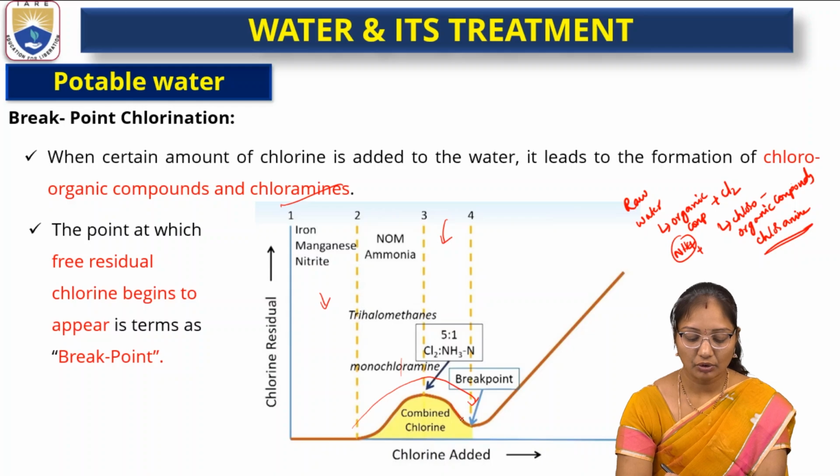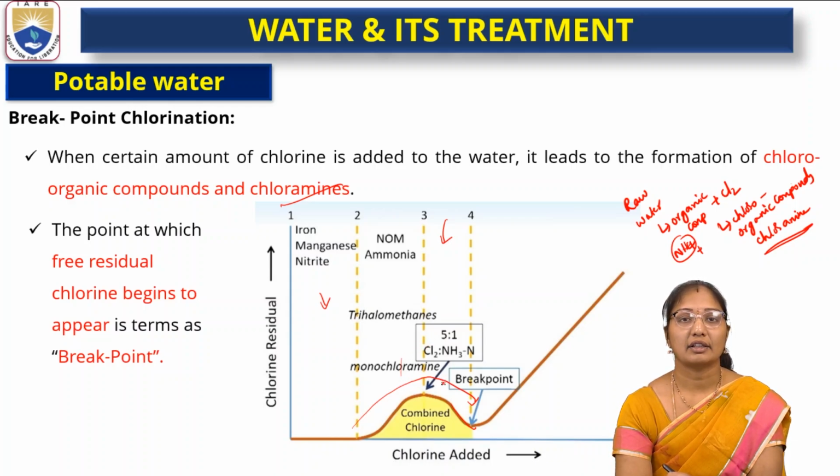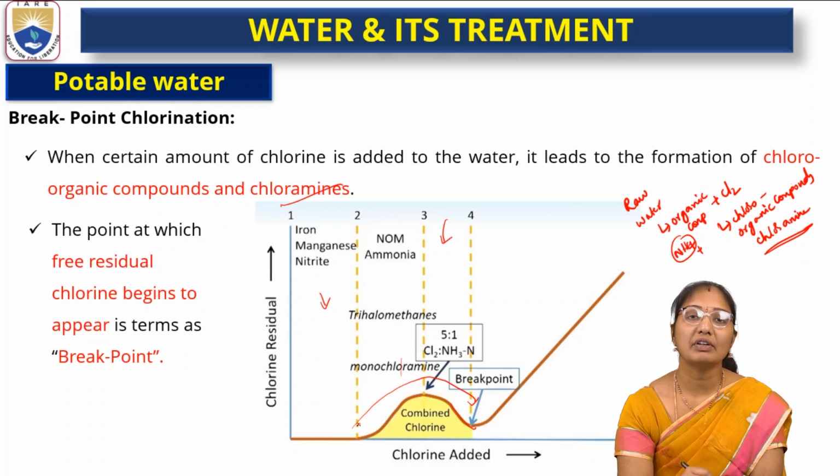Here, if we test, we won't get chlorine because it started reacting with all these amines, right? All these organic compounds and all the ammonium compounds, free ammonia, it started reacting. So there won't be free chlorine there. Once all the compounds in the water have reacted, it starts releasing free chlorine. Whatever we are adding starts showing up back in the water.